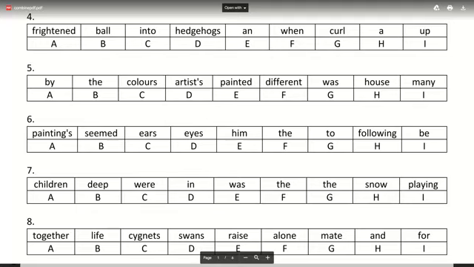It's by, the, colors, artist, painted, different, was, house, many. Yes, I must have missed your comment. Yes, Preet, you got it right. I must have missed your comment if you wrote that. It's fine. Keep going now. Yes, all of you got this one. Try doing number 5 now. Number 5 is by the colors artist painted different was house many.